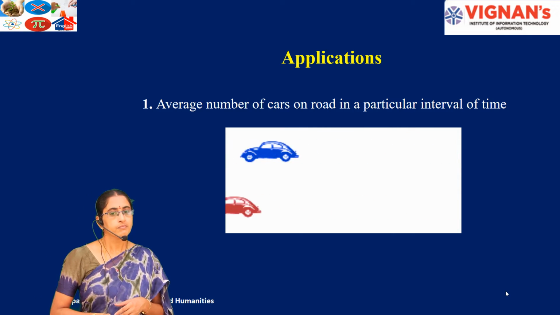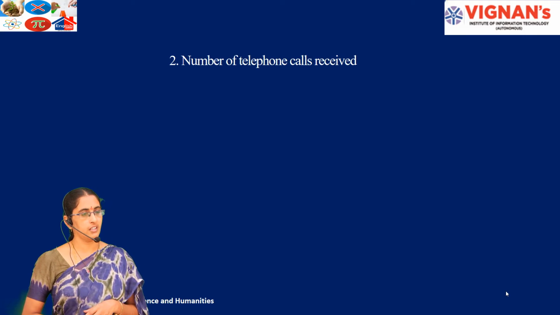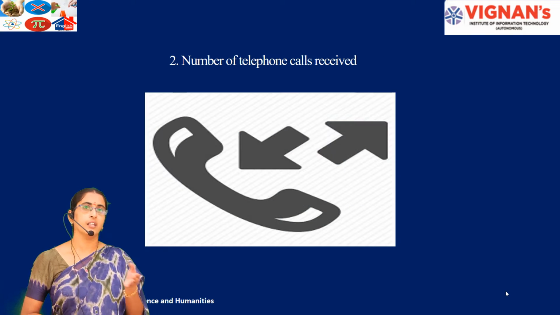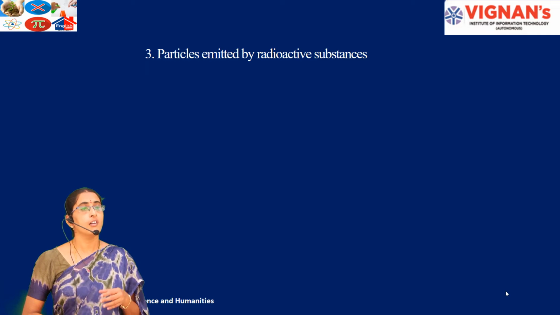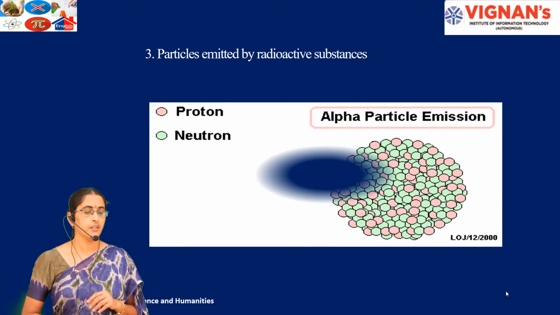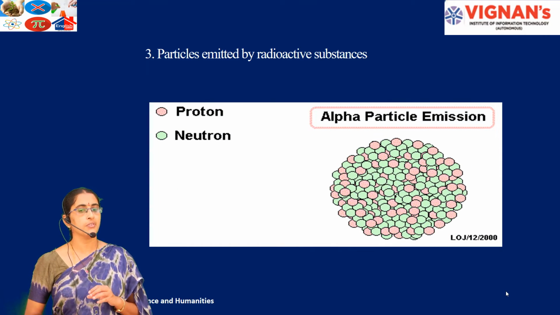Then the number of telephone calls received in a particular day or month can also be calculated. And the Poisson distribution is also useful to calculate the average rate of radioactive substances.